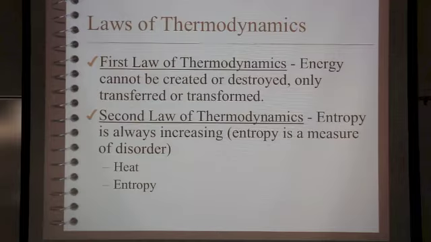So this idea of entropy is that entropy is a measure of how disordered something is, and heat is, in the energy sense at least, the ultimate source of high entropy, meaning it is very disorganized. Heat itself is a state where the energy is not organized in a way that you can actually use it.